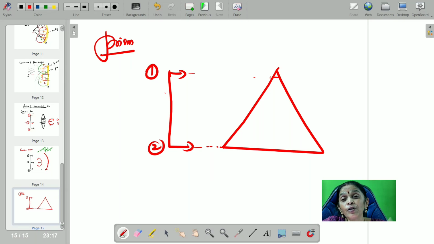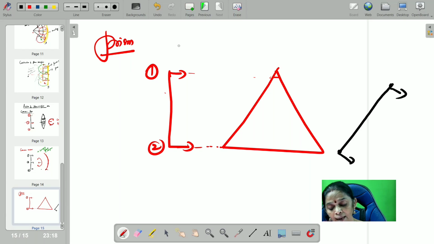So therefore it suffers what? More refraction. What will happen to the speed? Reduces. So therefore by the time the one is able to reach this much distance, two will be able to reach only this much distance. So you get again a plane wavefront. But the only thing, it is slanting.